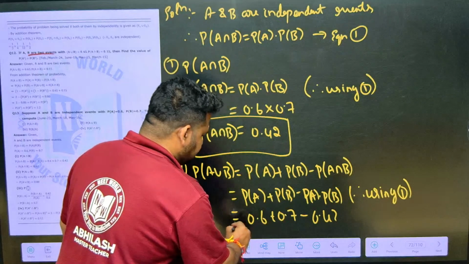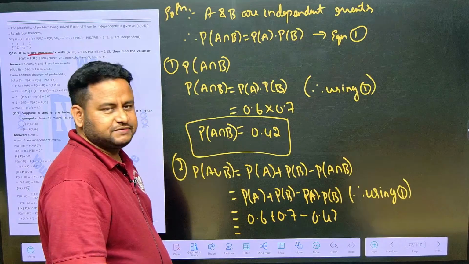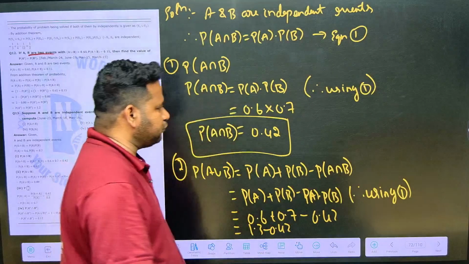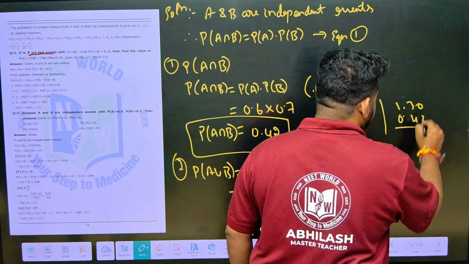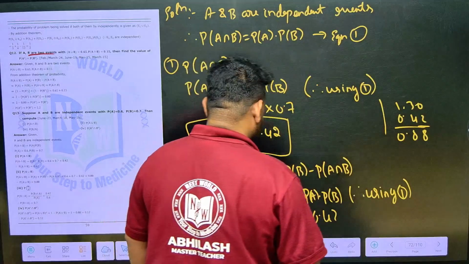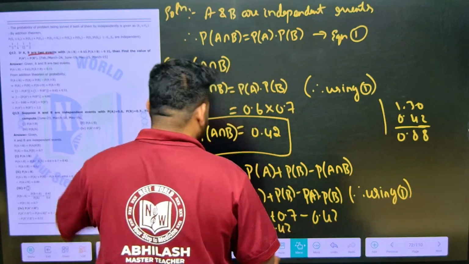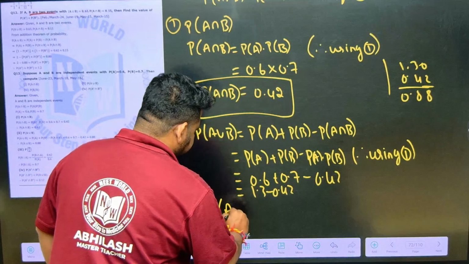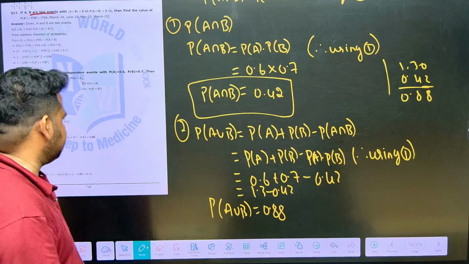Now 0.6 plus 0.7 is 1.3. 1.3 minus 0.42. Let us do it here. 10 minus 2 is 8, 12 minus 4 is 8. This is 0.88. So probability of A union B we will get as 0.88. Now, what are they asking us?